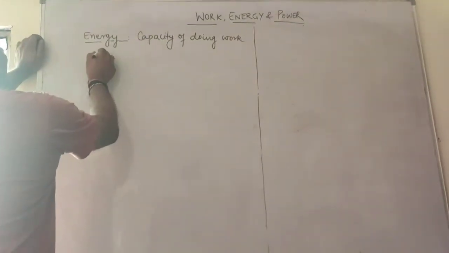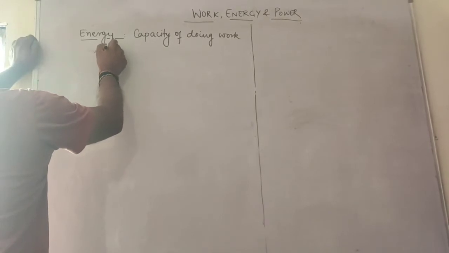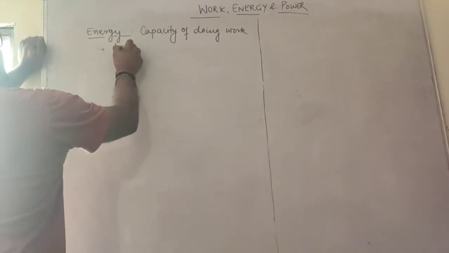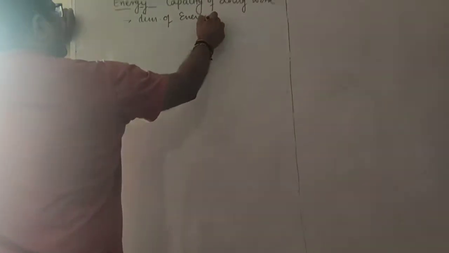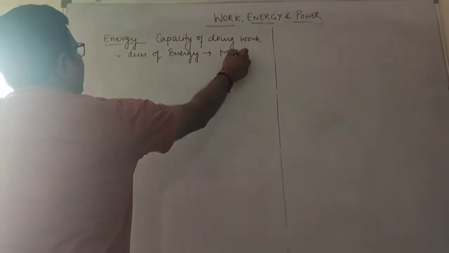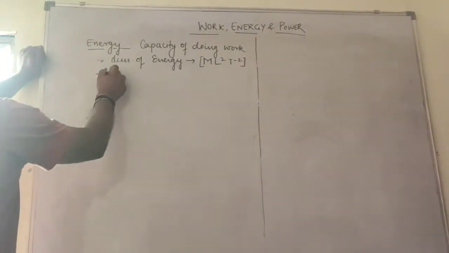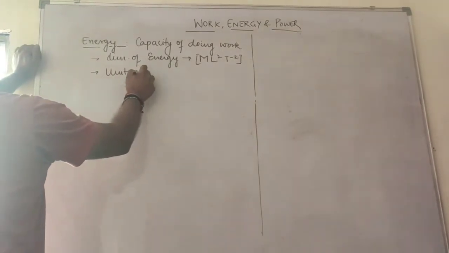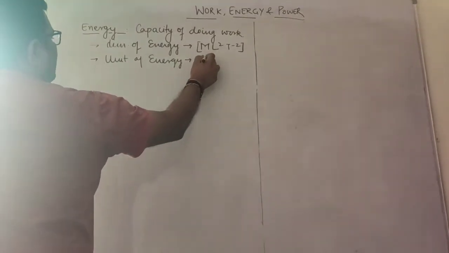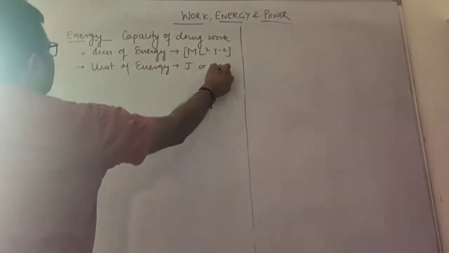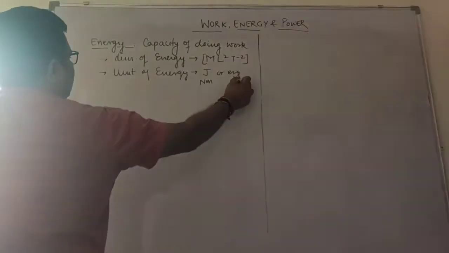The first important point is the dimension of energy is the same as that of work, ML²T⁻². The unit of energy is the same as that of work: joule or erg or newton meter or dyne centimeter.